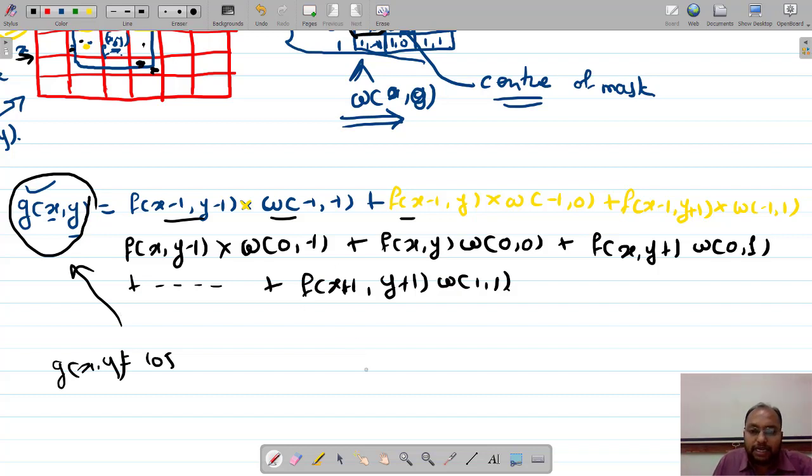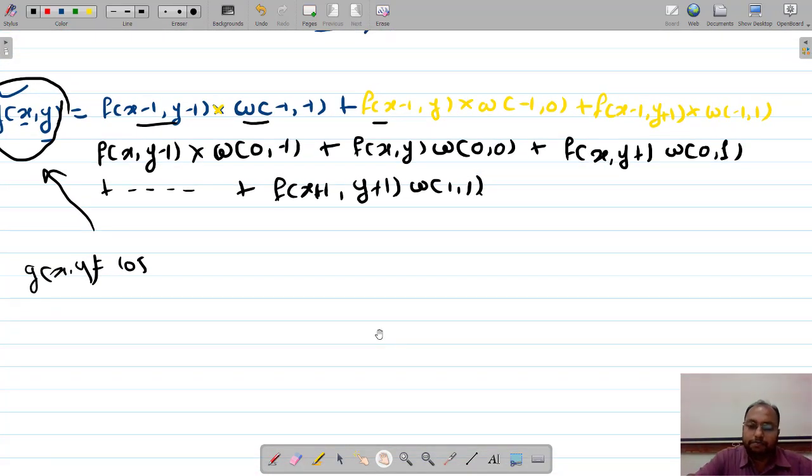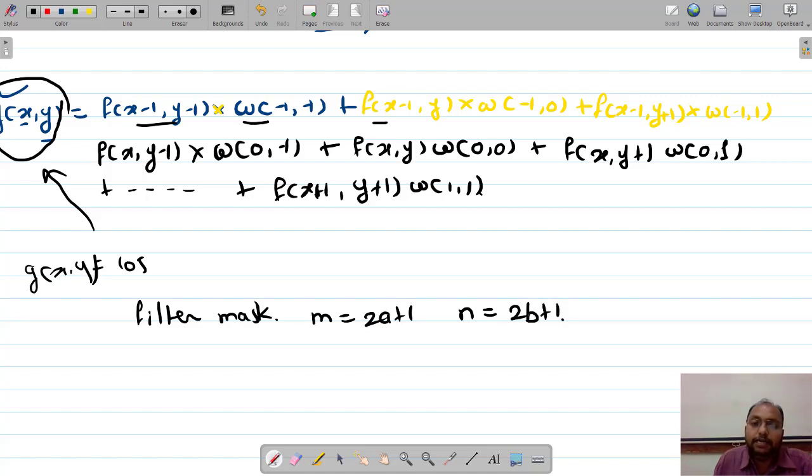Now let us understand first. Now remember that the filter mask will have the sizes m equals 2a plus 1 and n equals 2b plus 1, right?